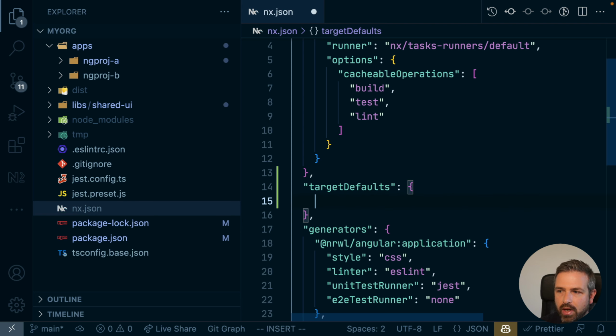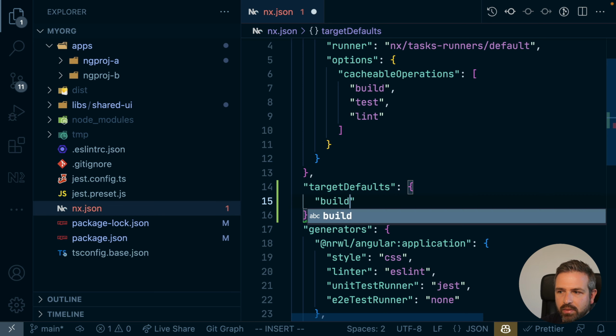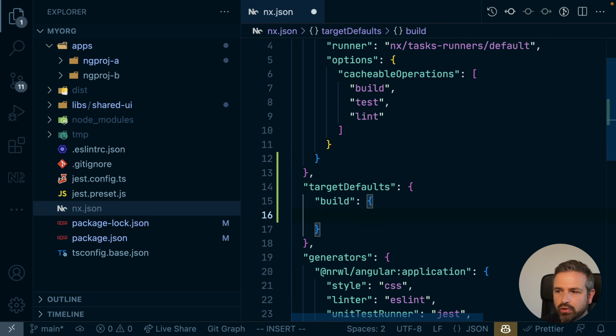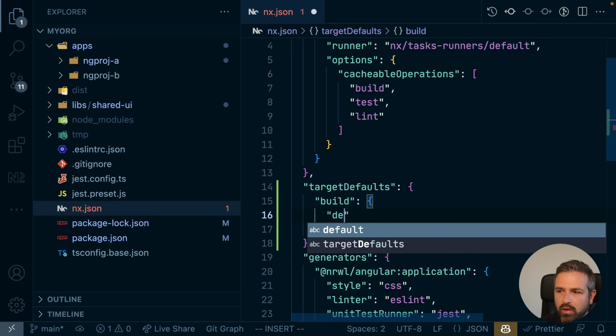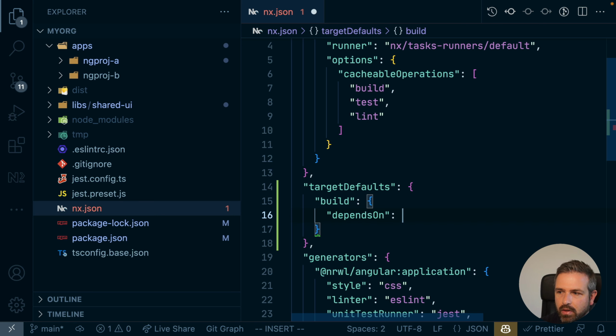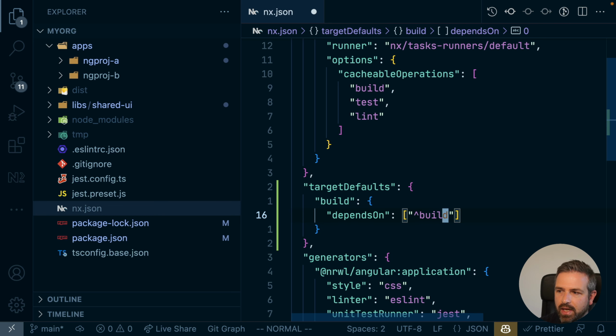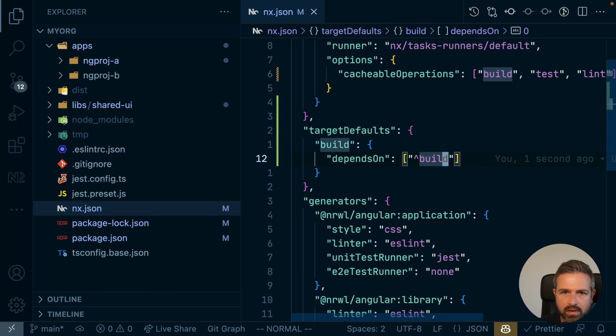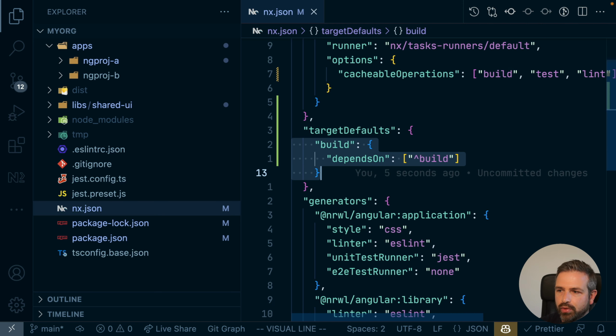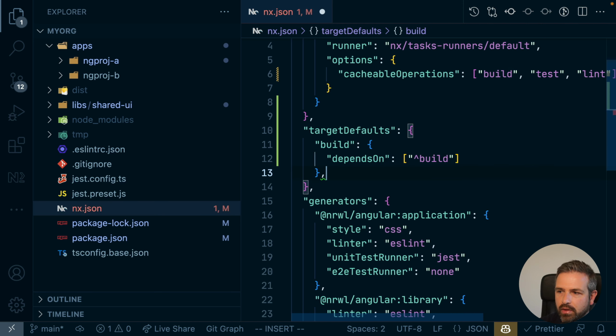And so what we want to specify here is that whenever we run the build target, we want to make sure that all the projects that it depends on, it also runs the build target. And I'm adding here that kind of symbol in front, which indicates that this should happen for all of its dependencies. And similarly, we want to probably also have this for the start script.